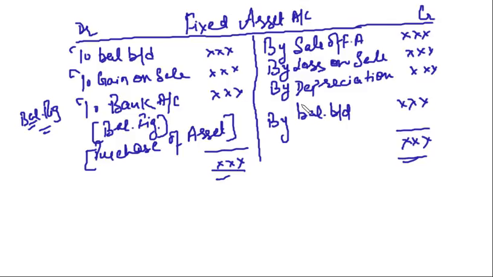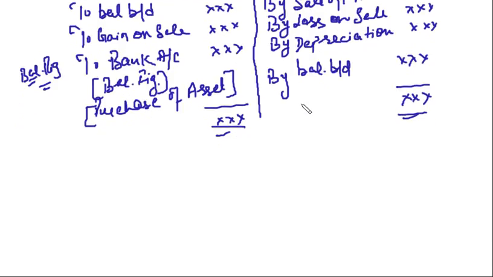There can be a balancing figure on the other side also. In that case, it will be a sale of fixed asset. Right? So, make notes regarding this.